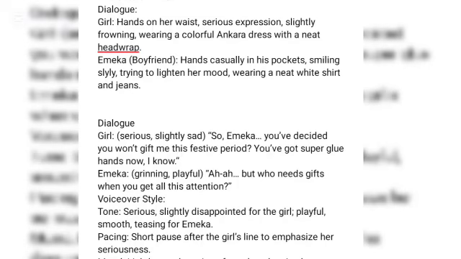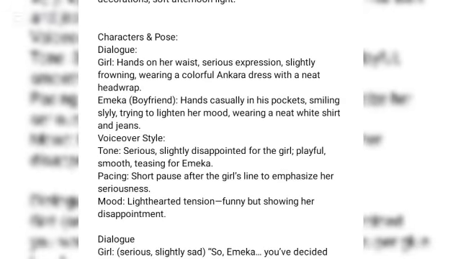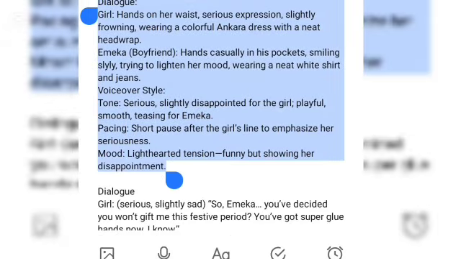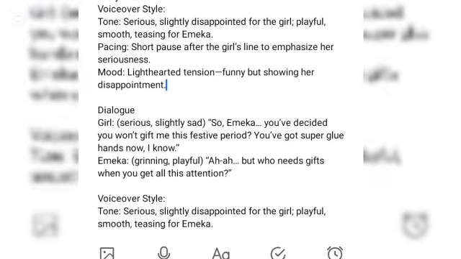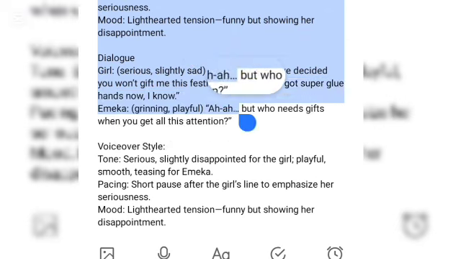Go ahead and copy the first dialogue. This is the first dialogue. I'll go ahead and copy it. This is the girl's dialogue and the guy's dialogue, and the voiceover style instruction. So I'm going to copy it. I'll go ahead and copy the dialogue. Now, this is the dialogue.